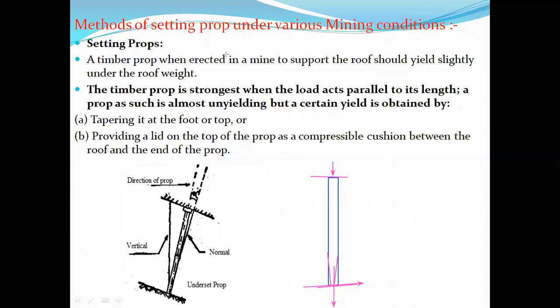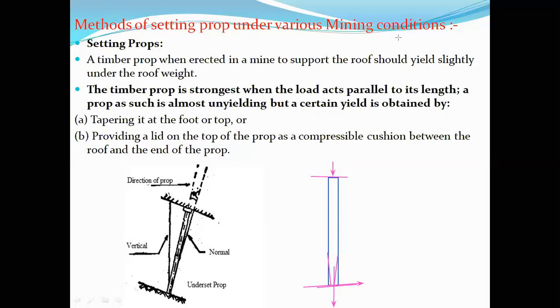So providing a lid on top of the prop acts as a compressible cushion between the roof and the end of the prop. In the event of excess load acting, cracks will develop in the lid placed between the prop and the roof, which will give enough warning that there is a possibility of yield, a possibility of failure of the prop. That's what it is.